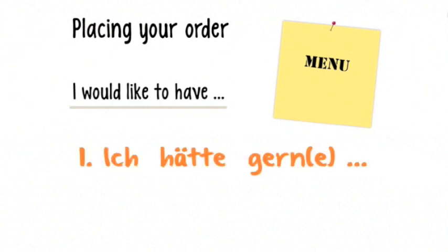In German we say Ich hätte gerne or Ich hätte gern. The translation of Ich is I and hätte gerne or hätte gern means would like to have. Let's have a closer look at would like to have. In German, hätte gerne or hätte gern. The difference is that in the written language you always use hätte gerne and in the spoken language you always say hätte gern. So for I would like to have, you can simply say ich hätte gern.